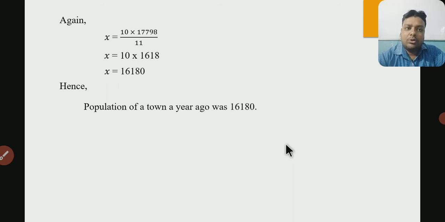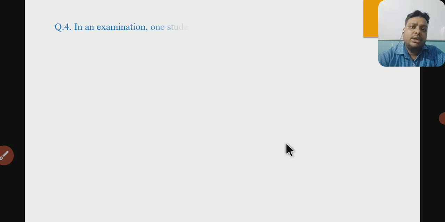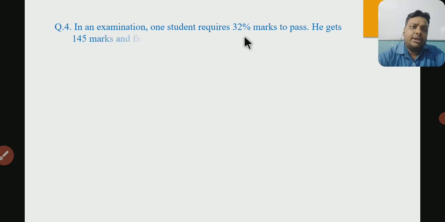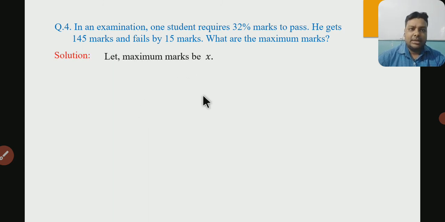Okay, so I hope that you all have understood. So students, now let's see one more question. In an examination, one student required 32% marks to pass. It means it is the passing marks, and he gets 145 marks and fails by 15 marks. It means if he gets 15 more, then he will pass. So in that case, let maximum marks be X. Now we can say pass marks will be 145 plus 15. It will be 160.